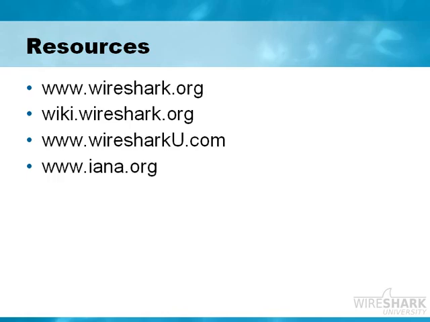IANA.org is the Internet Assigned Numbers Authority, and that is one of the key places to go if, let's say, some traffic cruises across the cabling system and Wireshark doesn't recognize what application it might be based on the port number. If you need to look up the master port list, you can go online to www.iana.org and go to the Protocol Numbers and Assignment Services area to look up the port number information.